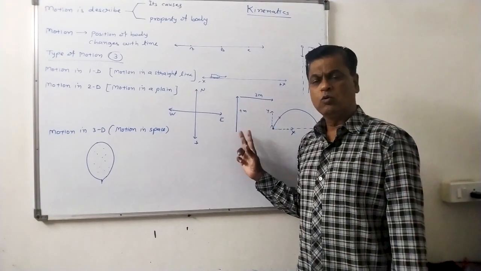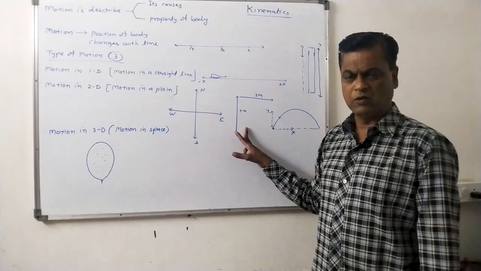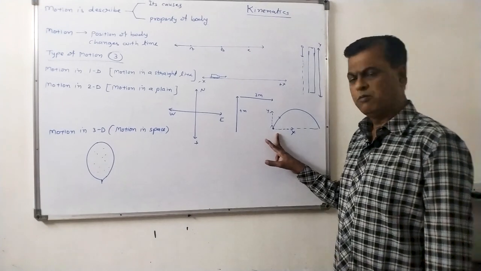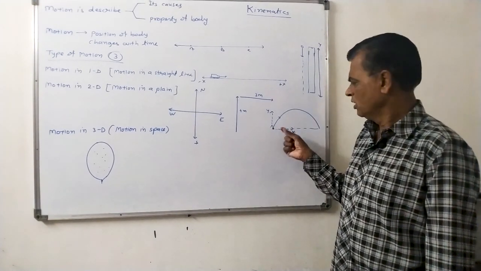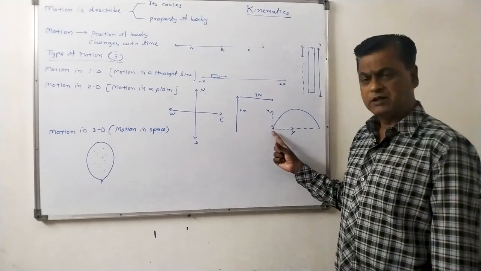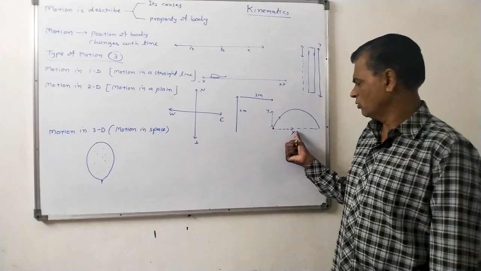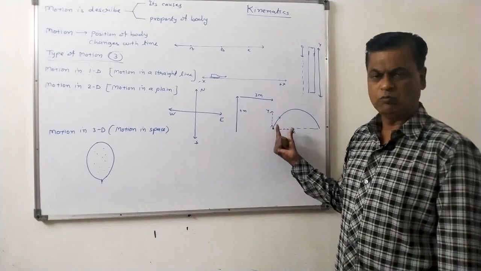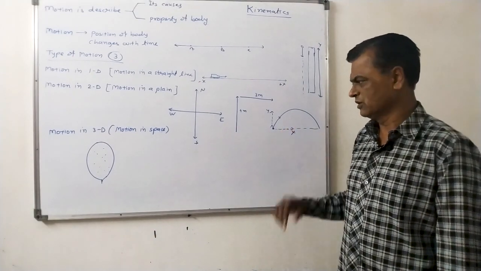So here two directions, x-axis and y-axis, are required to explain this type of motion. Second example, when a ball is thrown in air, it performs projectile motion. When the ball moves, it moves simultaneously parallel to the x-axis as well as the y-axis. So both directions are required to explain this motion. So it is motion in two dimensions.